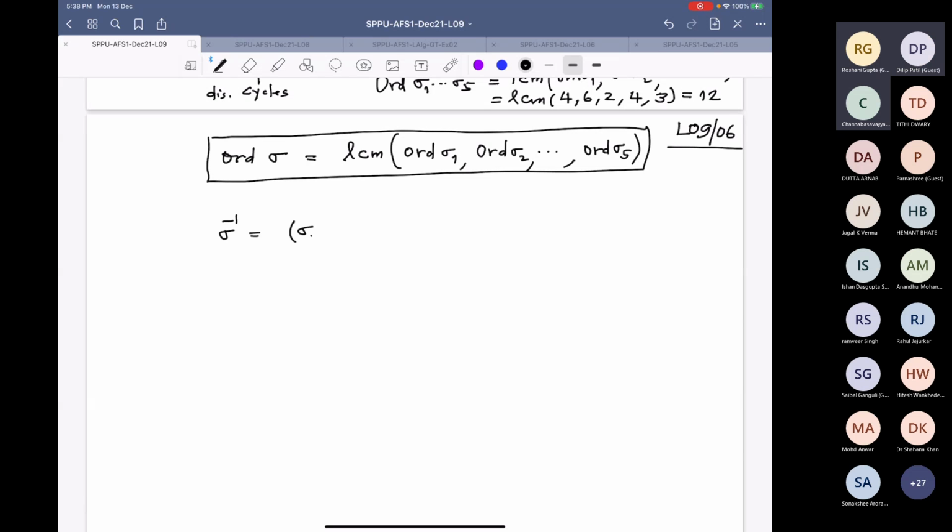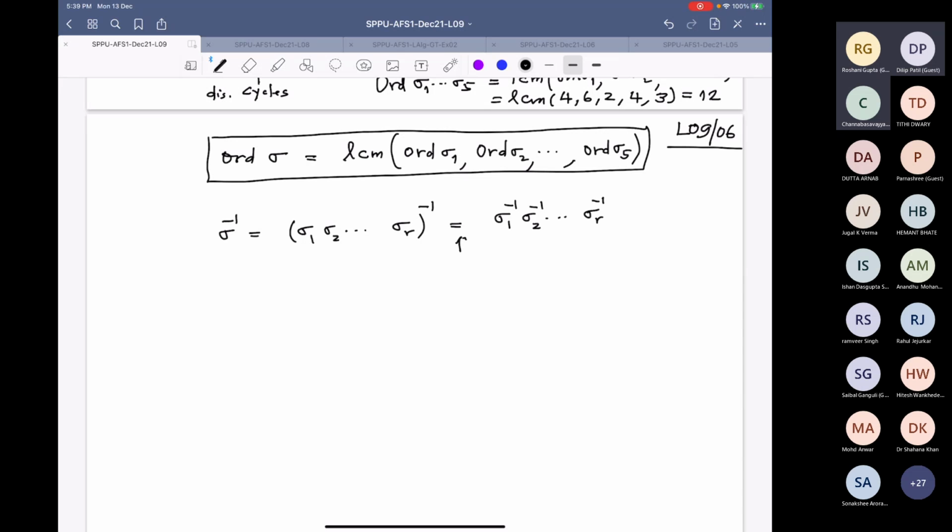So that is sigma 1, sigma 2, whatever sigma r, if it is a product of r cycles, you compute the inverse in the group, and they commute. They are disjoint, so they will commute. So I will just write sigma 1 inverse, sigma 2 inverse, etc., sigma r inverse.